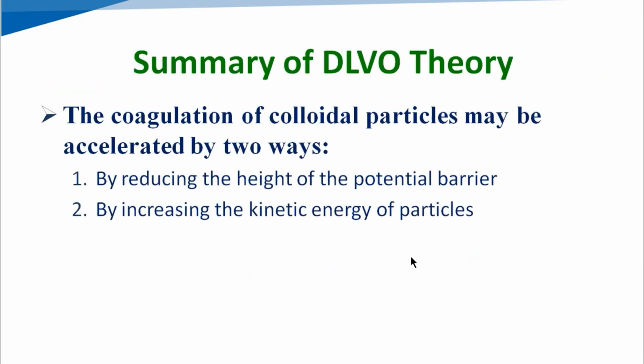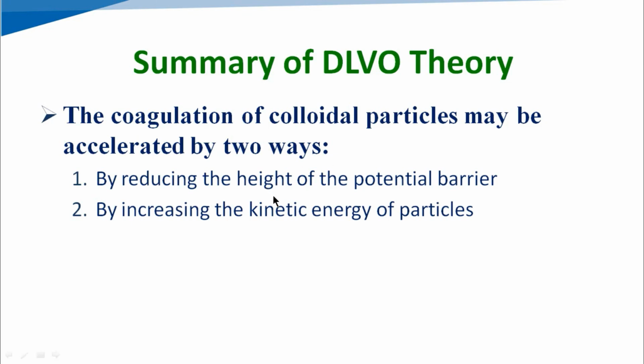So if we consider the summary of DLVO theory, then the colloidal particles will coagulate when their kinetic energy is sufficient to overcome the potential energy barrier, that means Vm. So the coagulation of the colloidal particles can be accelerated in two ways.